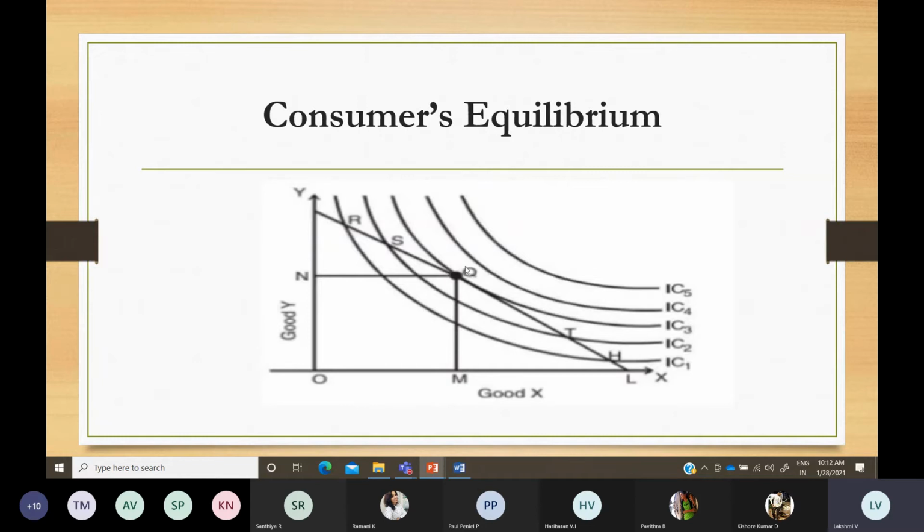Okay, this point is your equilibrium point where you are achieving the maximum satisfaction level. So below this or beyond this point, you are not going to have the maximum satisfaction, and your income will also not support it, and many aspects will be there. So these are the prices you pay, for which you are getting the maximum satisfaction only at this point. Here you are going to take only two goods again, and find out the satisfaction level where it is actually at its peak. So that has been explained under consumer equilibrium.